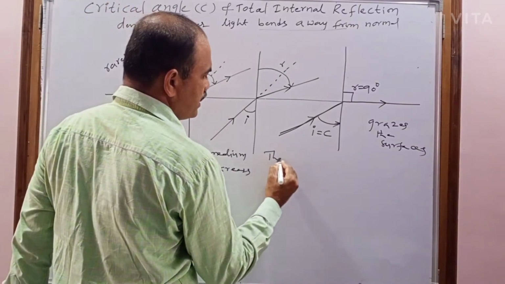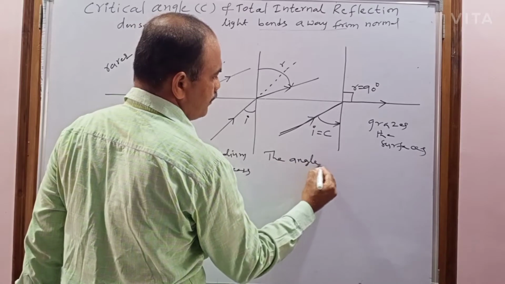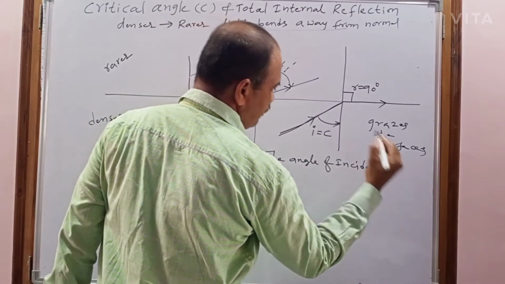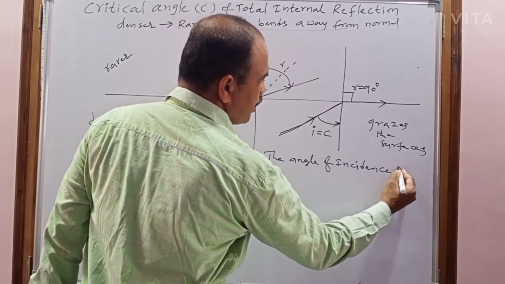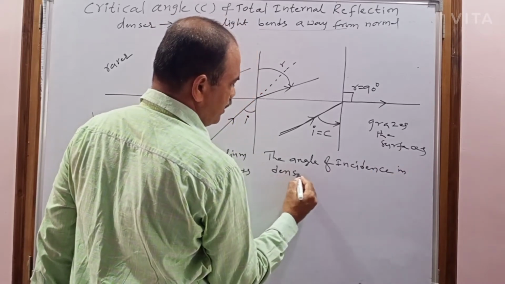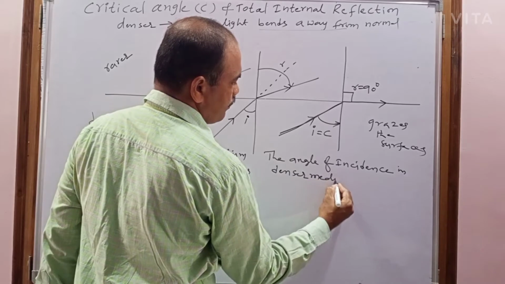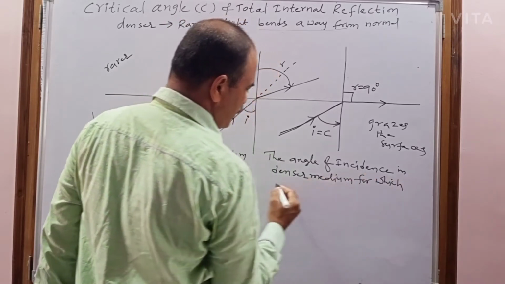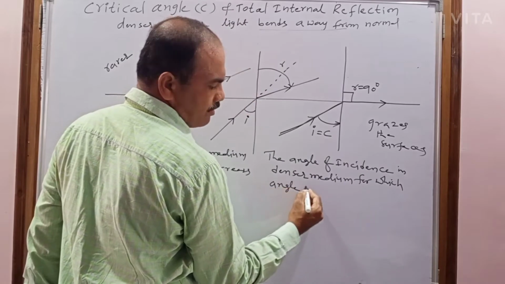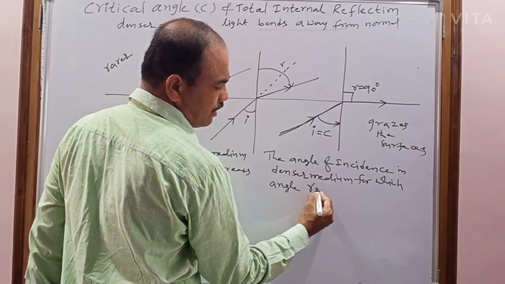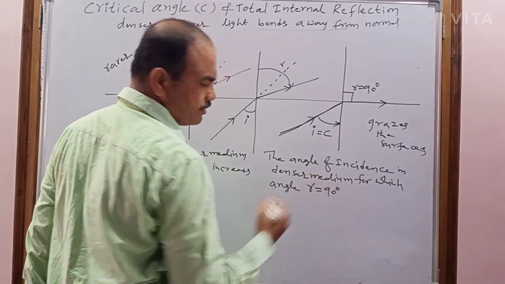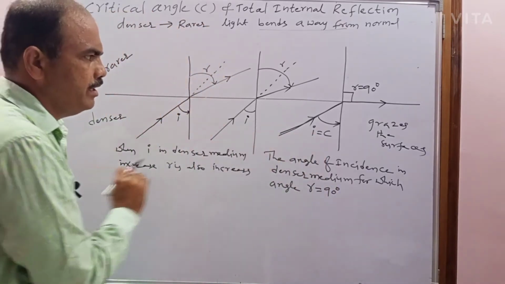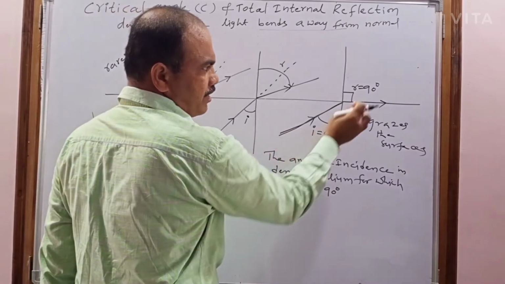The angle of incidence in the denser medium for which the angle of refraction r equals 90 degrees. So this is the angle of incidence in the denser medium. For this angle of incidence, what is happening?